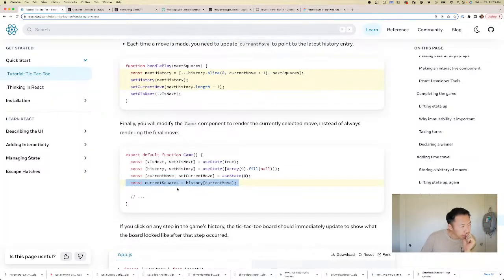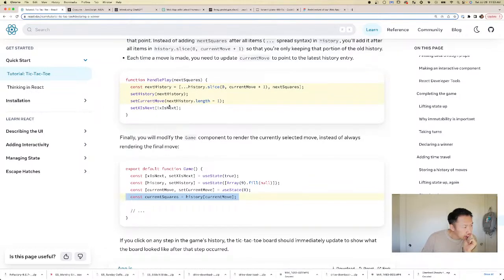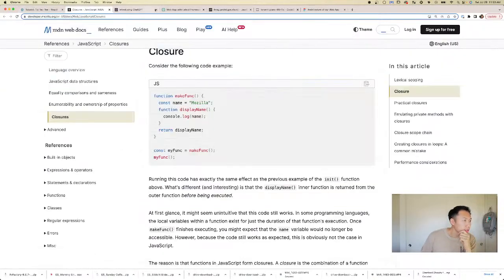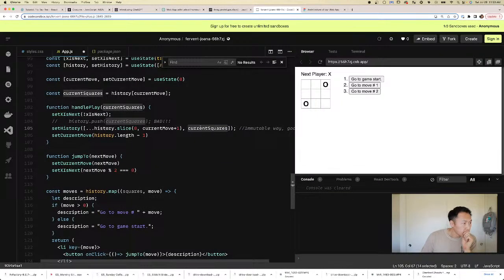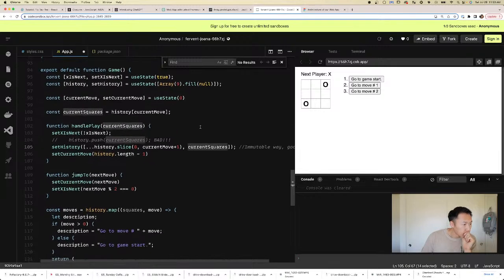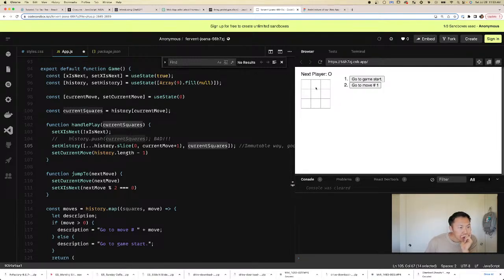So what's happening? So we are setting the next history, so next squares. Let's see what's happening. When we press the first one, this is not updated. Why is it not updated?